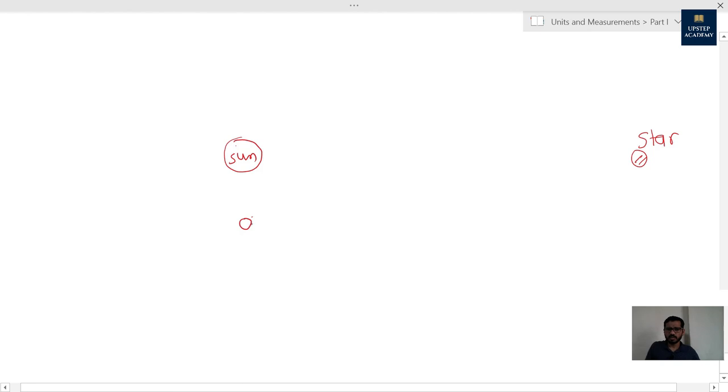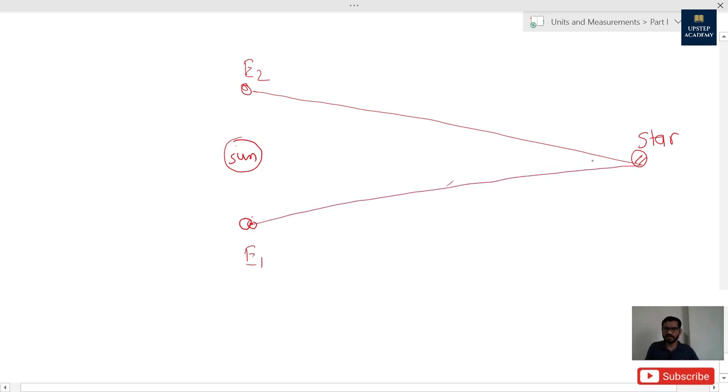We can take one point on Earth over here, and when Earth goes to the other side of the Sun after 6 months, this is the E2 position and this is the E1 position, and then we can make one angle with the star, and this angle is theta.